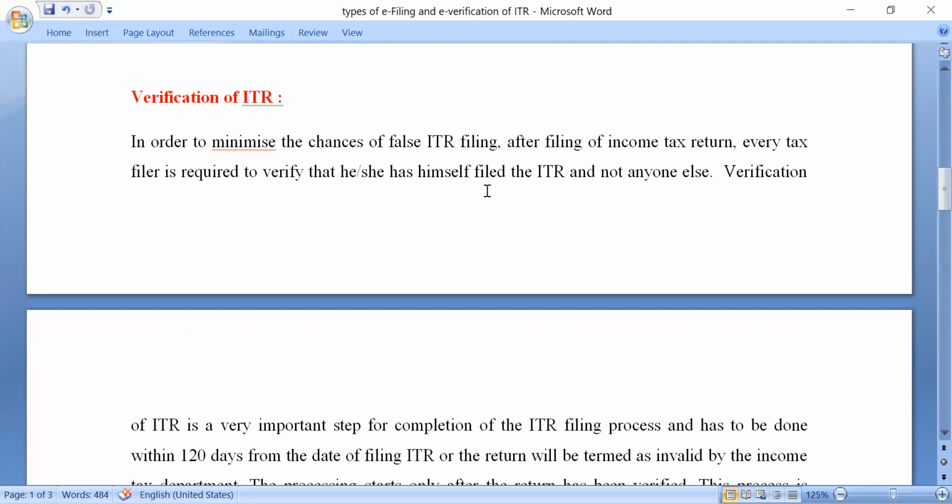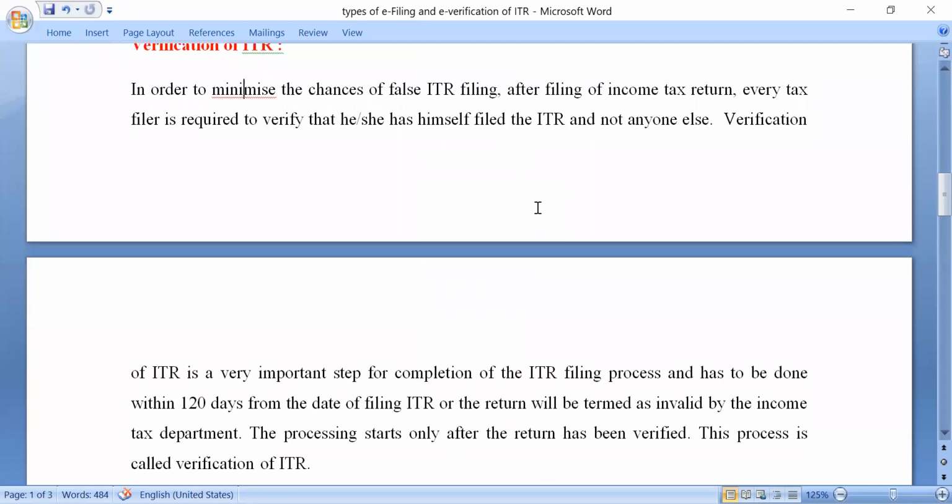This verification has to be done within 120 days. Sometimes in very extreme, special cases, if the 120 days limit is crossed, even then it will be the decision of the Income Tax Department. They may allow, but remember, they try to be very strict. It will be 120 days, not exceeding 120 days.